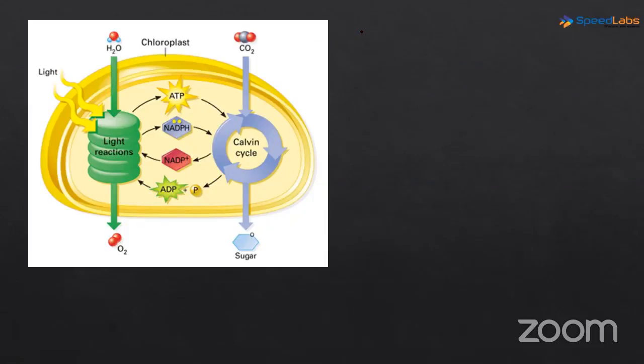See, in the light reaction, what we learned was, where is it taking place? First is the site of the reaction. The site of the reaction is the granar region of the chloroplast. In the last class, we learned the structure of the chloroplast. So this light reaction is taking place in the granar region of the chloroplast.